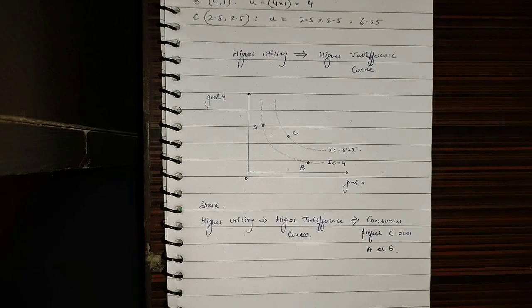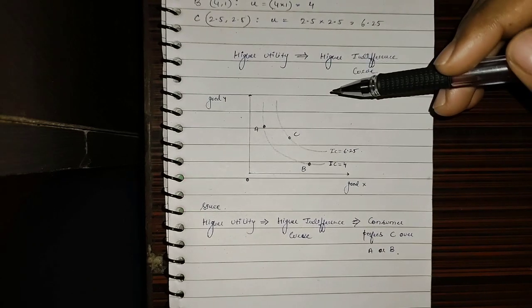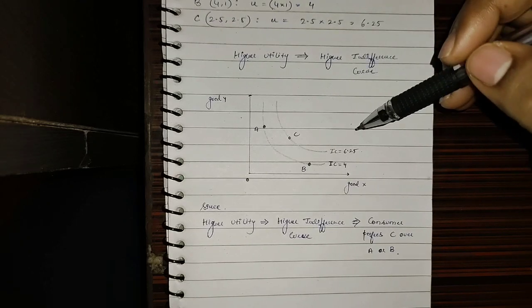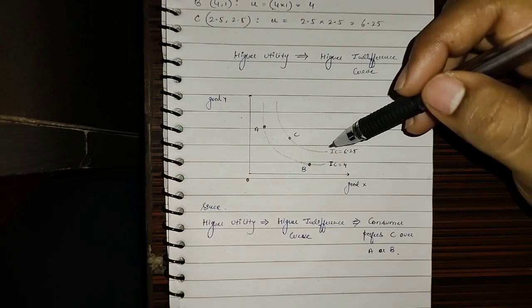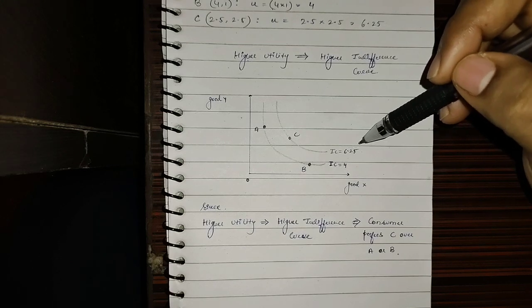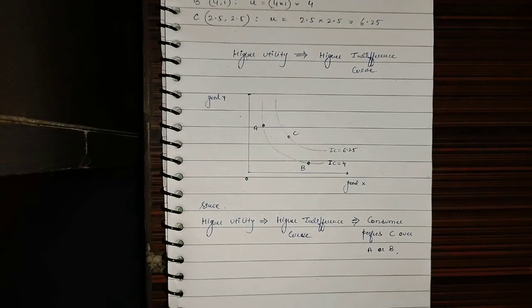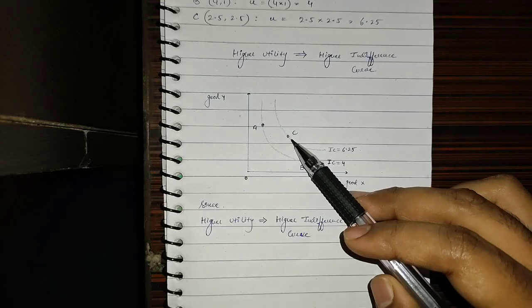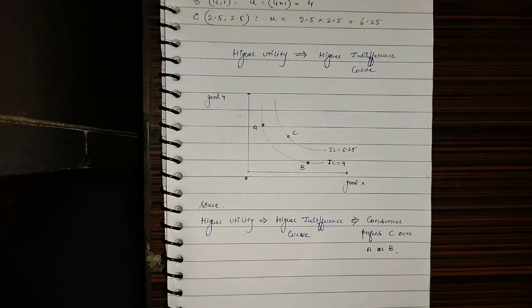Now since we have found out that the bundle C would be lying on a higher IC, that is providing 6.25 level of utility, we know that the average bundle would be lying on the higher IC.